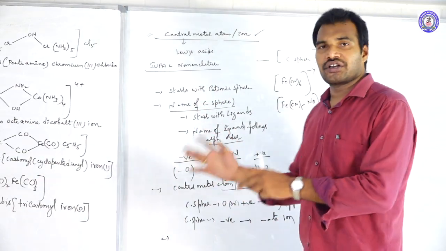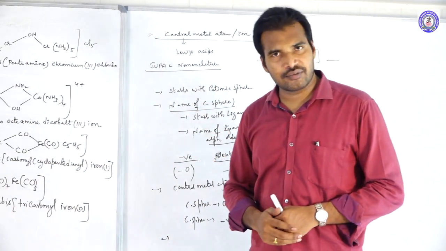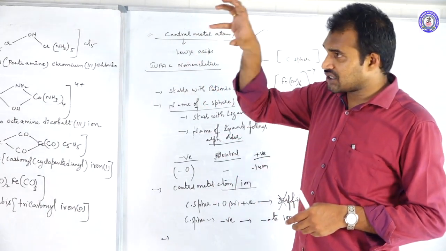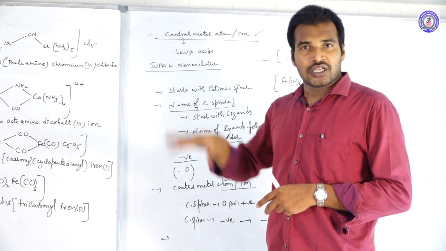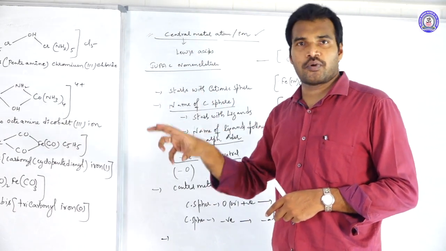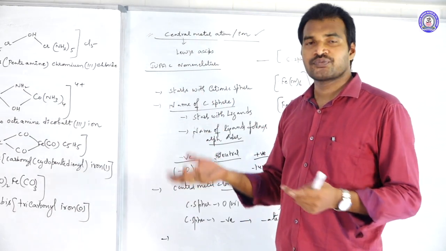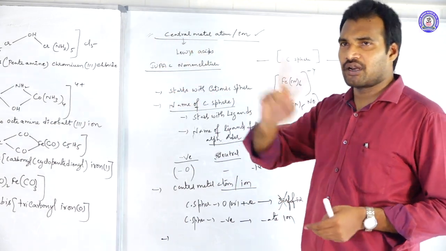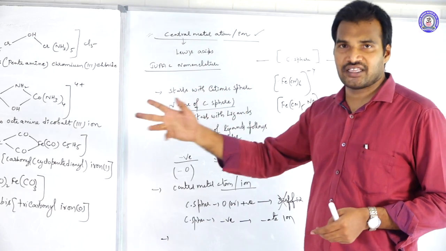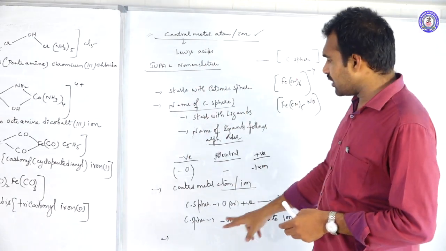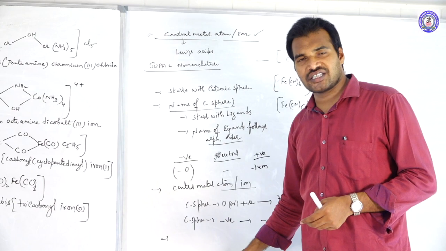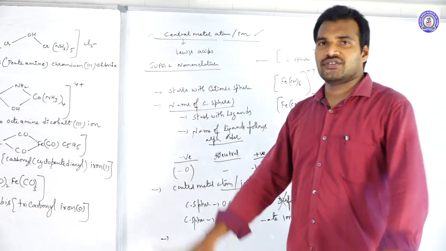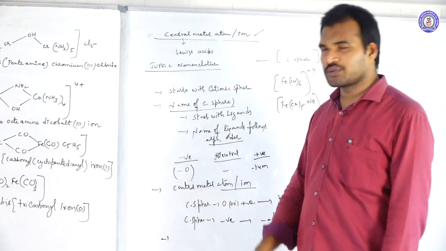And after that, come to the name of the central metal atom. While writing the name of the central metal atom, check the charge over the coordination sphere. If the sphere has zero charge or positive charge, no suffix for the metal atom. If the sphere has negative charge, we should end with ate. And finally you should mention the oxidation state of the central metal atom with a Roman numeral within parentheses. So these are the total 4 steps you should follow.